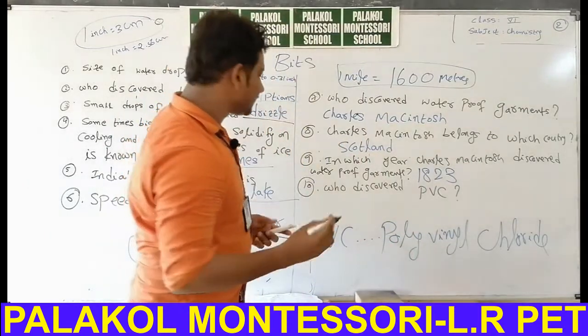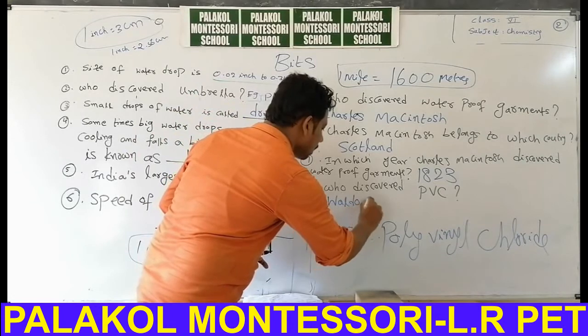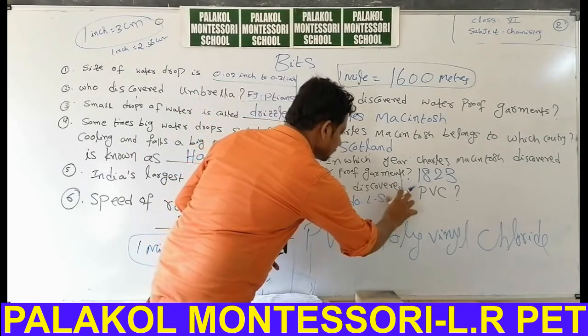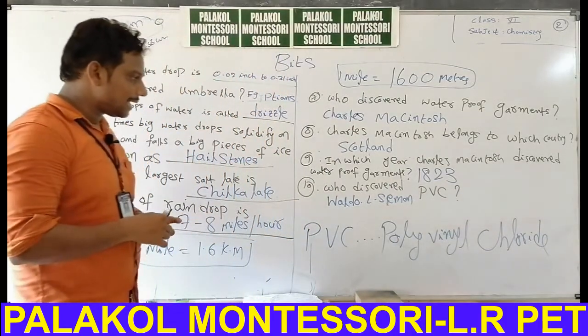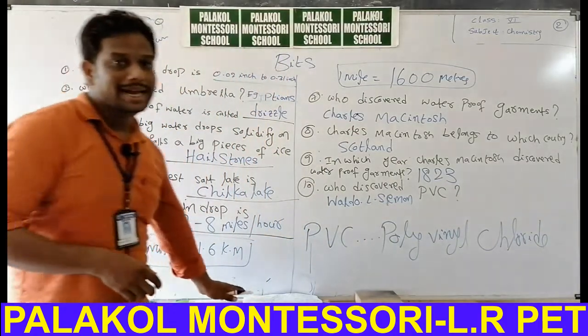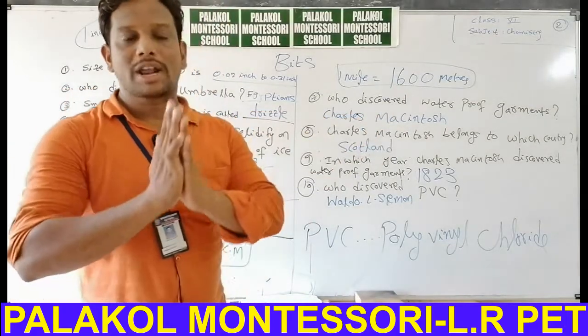Who discovered PVC? Scientist name Waldo L. Simon. Who discovered PVC? Waldo L. Simon. Who discovered waterproof garments? Charles Mackintosh. Homework for you.